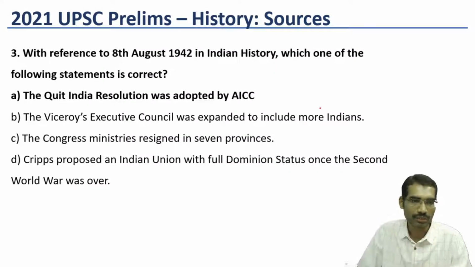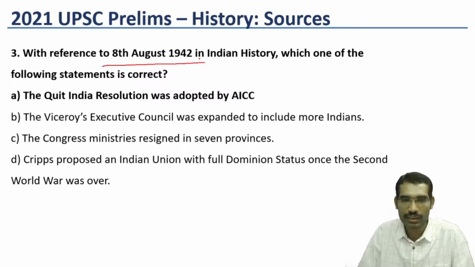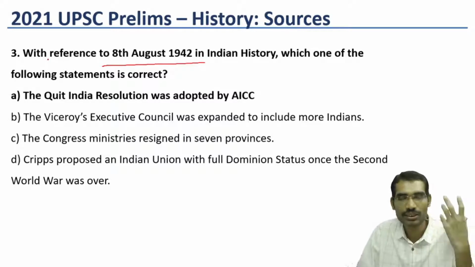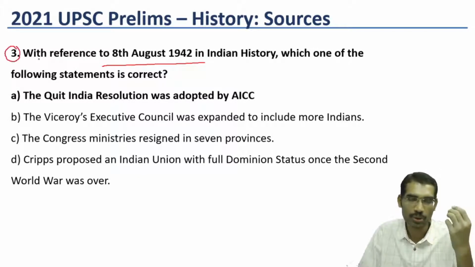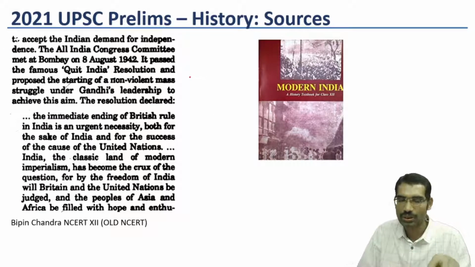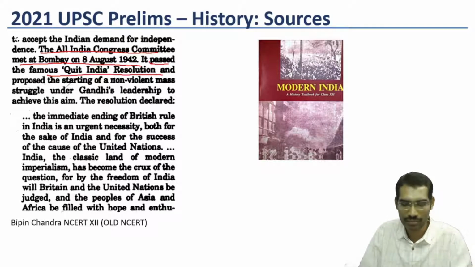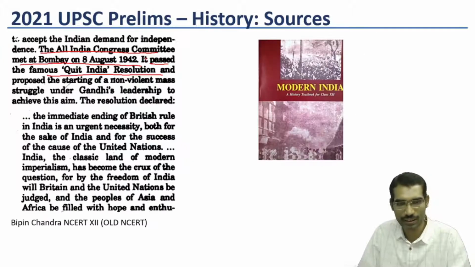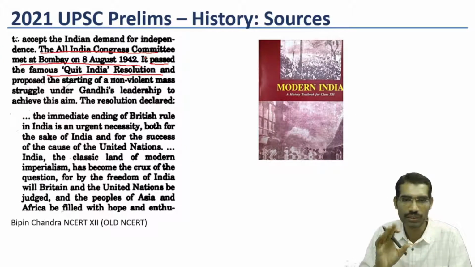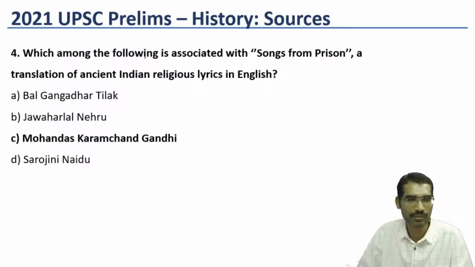When it comes to the third question, with reference to 8th August 1942, this is one of the easiest questions this year. Most of the students would have given the right answer. The source, Modern India by Bipin Chandra, itself says the All India Congress Committee met at Bombay on 8th August 1942 and passed the famous Quit India resolution. So Bipin Chandra itself gives this line. This is the one question you can directly answer from this basic book.